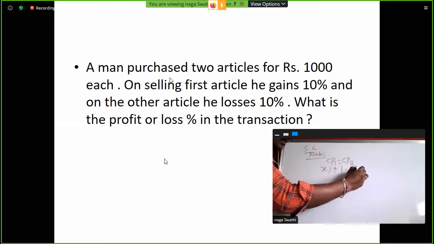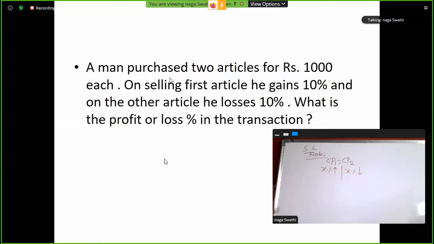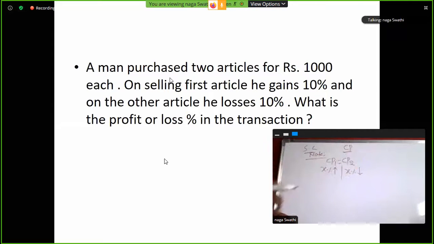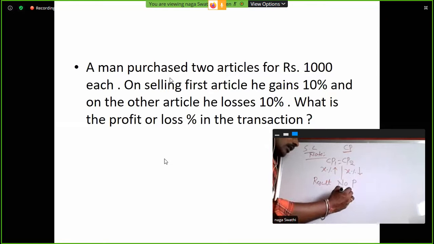on another article. Here the keyword is cost price. If the cost price is the same, X% profit on one article, X% loss on another article, then the result is no profit, no loss. This is the shortcut one.